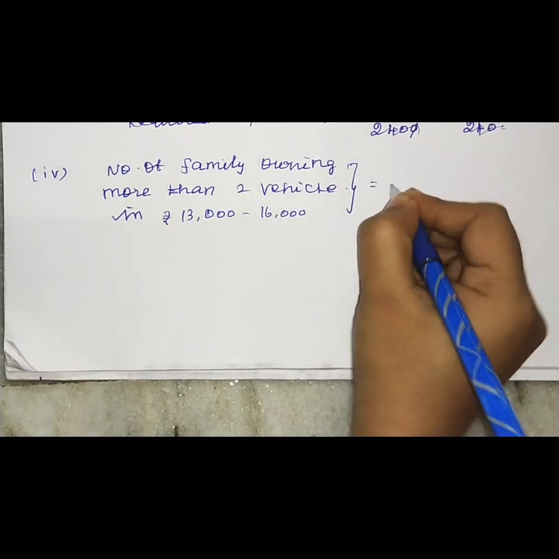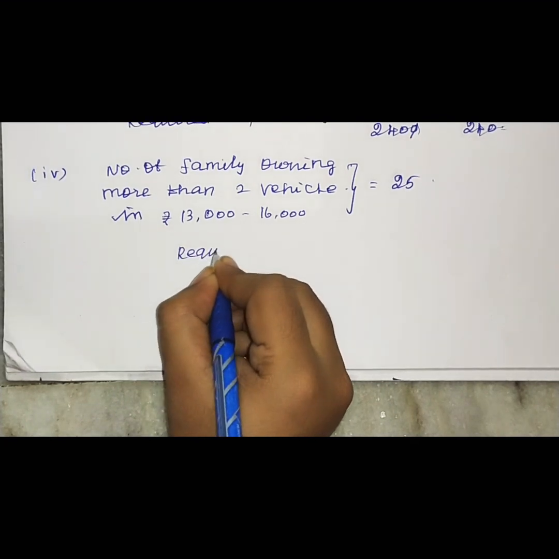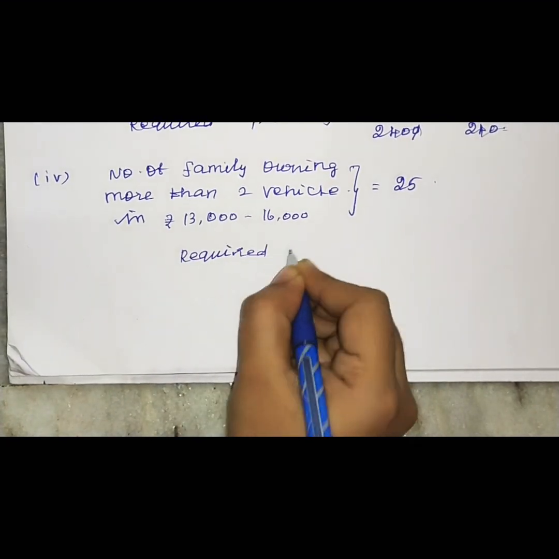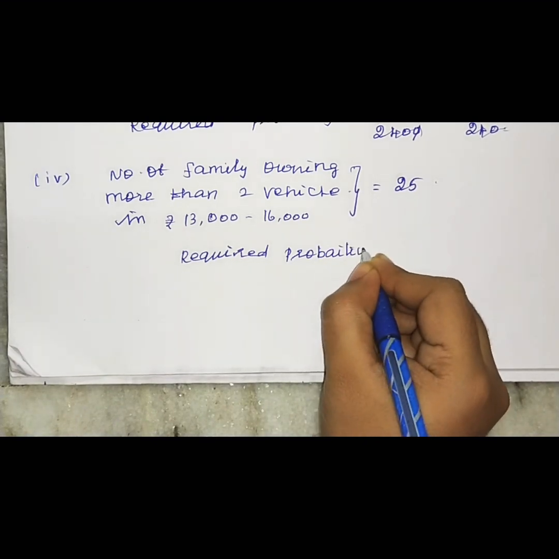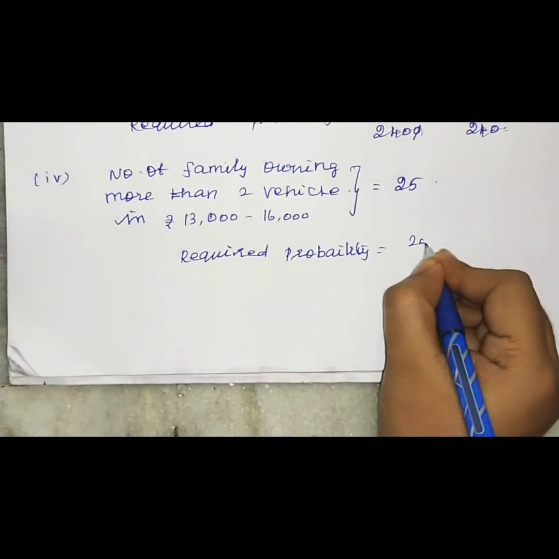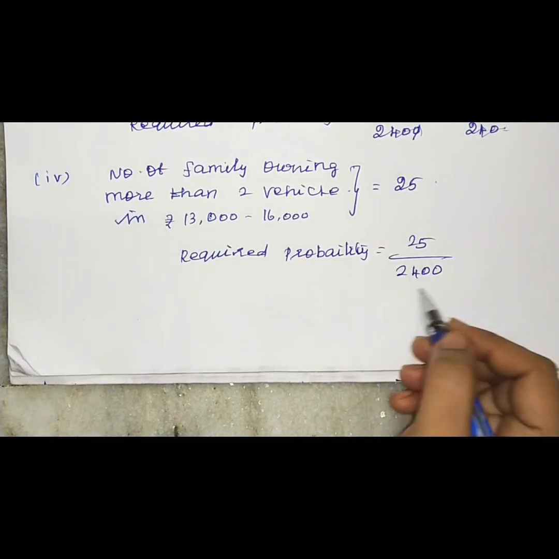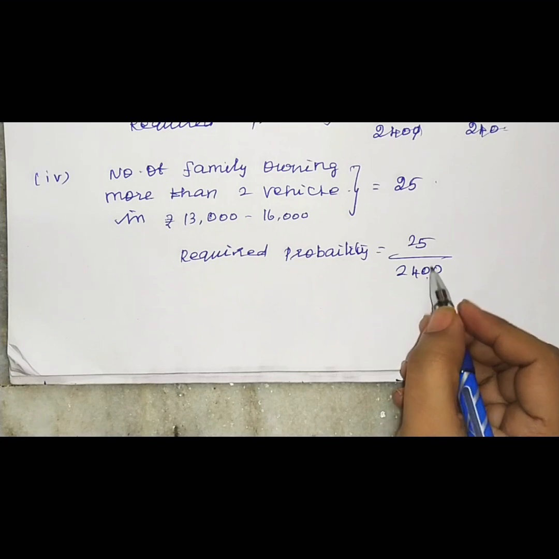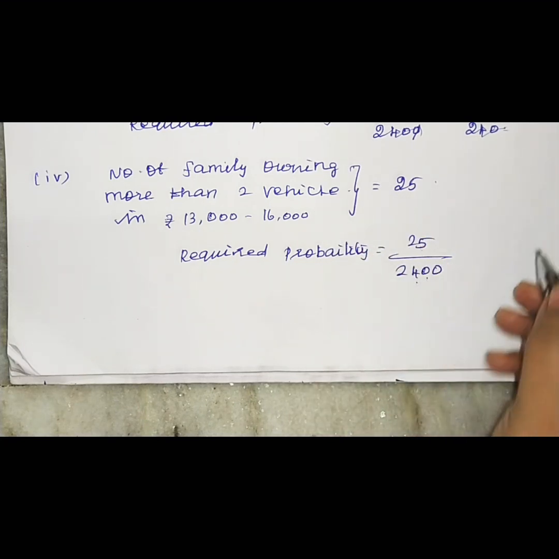Already we wrote 25. Therefore, the required probability is 25 divided by 2400. Denominator we will write the total number of families, numerator 25. Already we found it. So 25 divided by 2400. It is not in the simplified form.